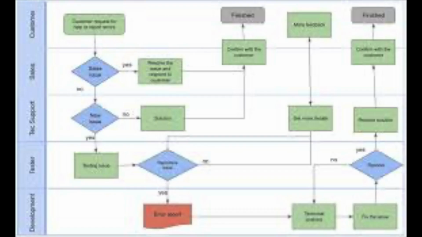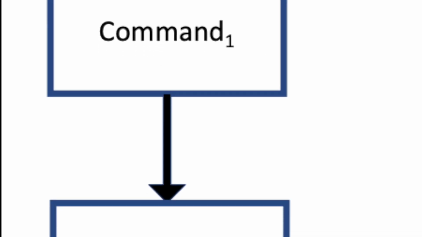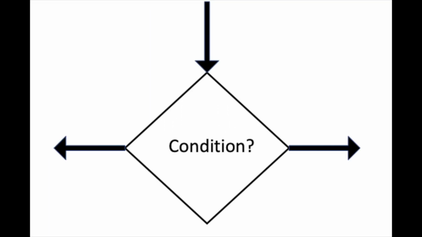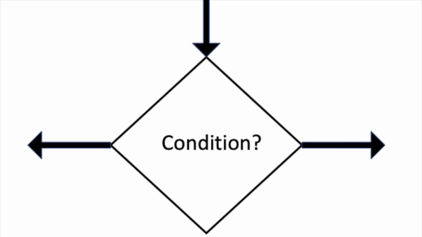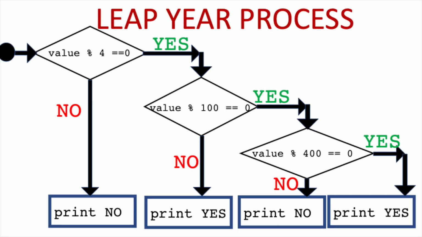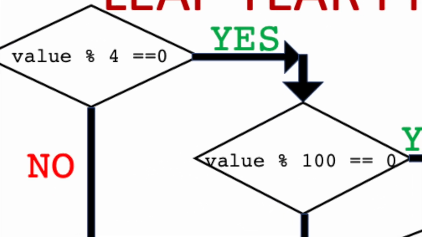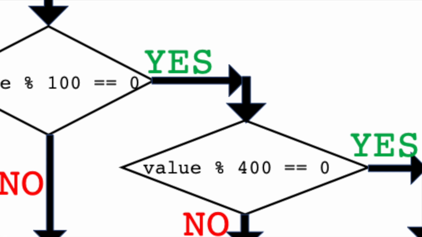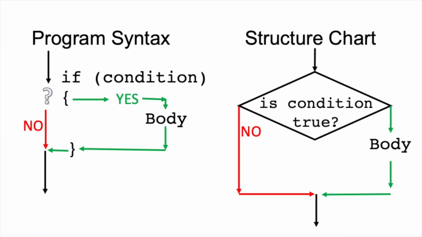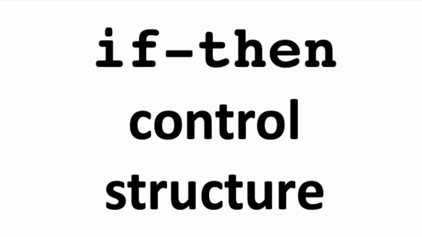These are also called flowcharts, with visual elements describing a process. Boxes are usually for commands, and an arrow represents sequencing commands. The arrow starts on the predecessor and finishes on the successor. But flowcharts also include the possibility of the decision represented by a diamond shape. The possible ways the flow can take depend on the result of the question. For example, we could have a description of a process that, given a positive integer, determines whether this number would be a leap year. The construct for making decisions in programming languages is usually called the if-then control structure.